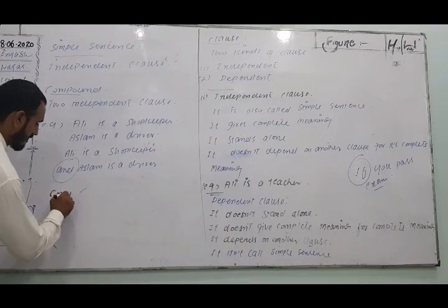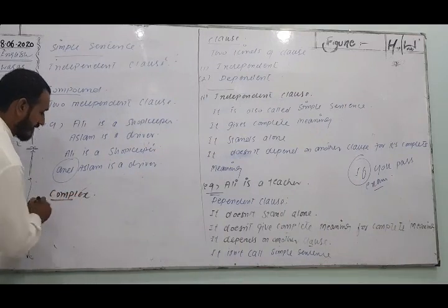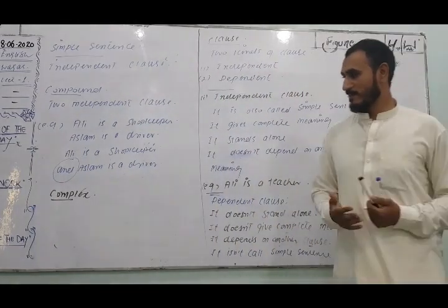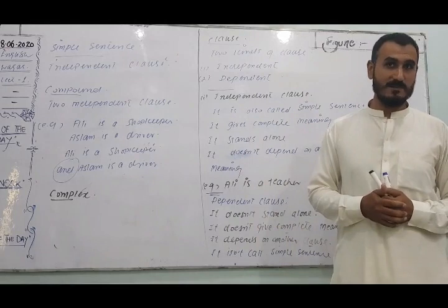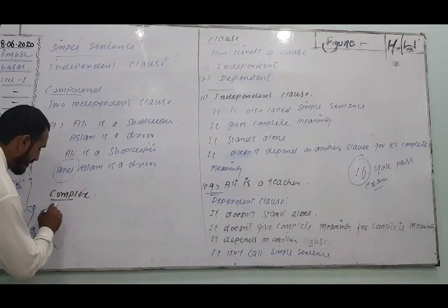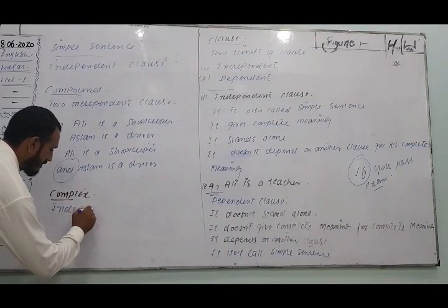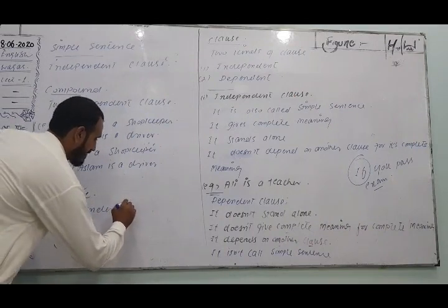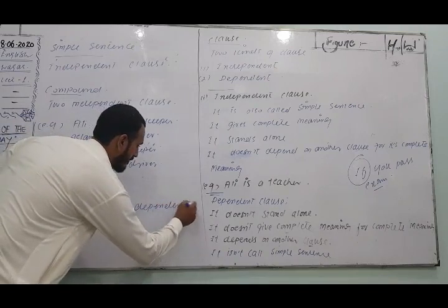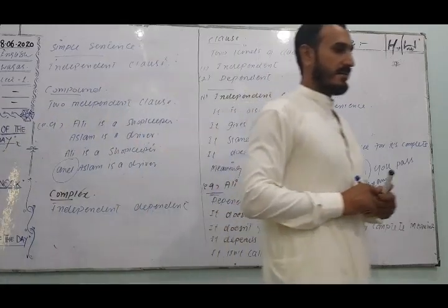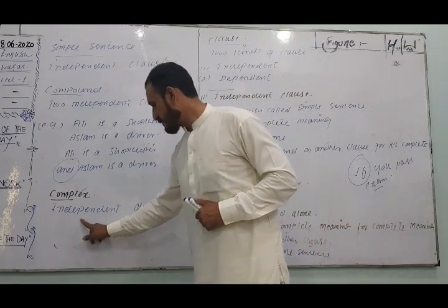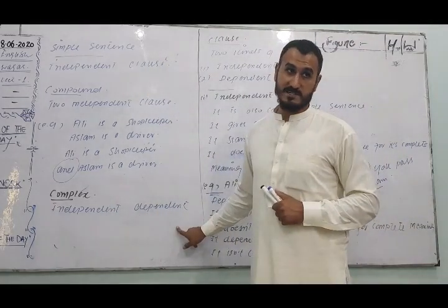The third one is the complex sentence. A complex sentence has two clauses: one is independent and the second one is dependent.